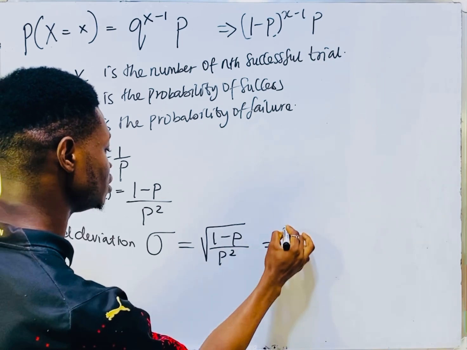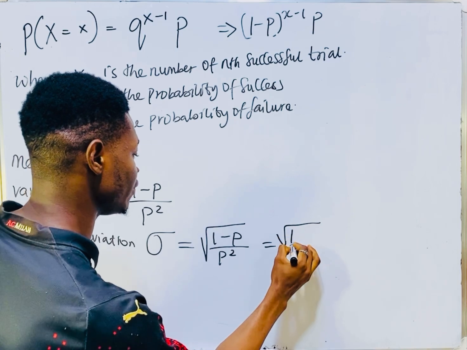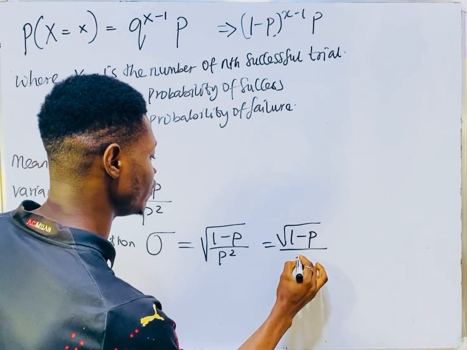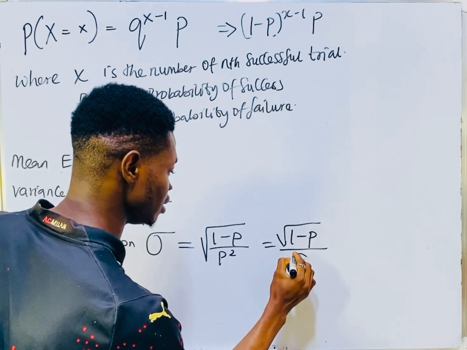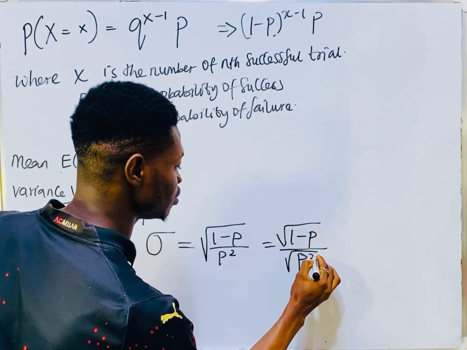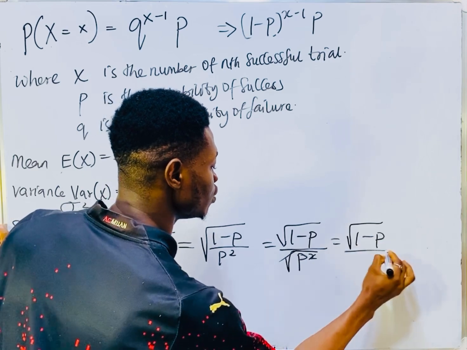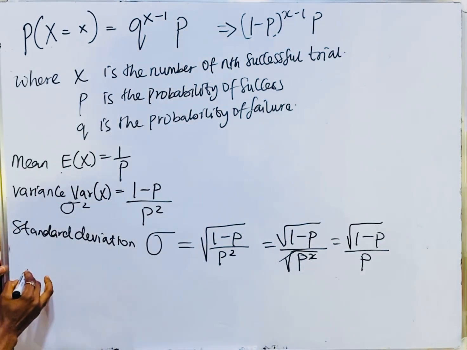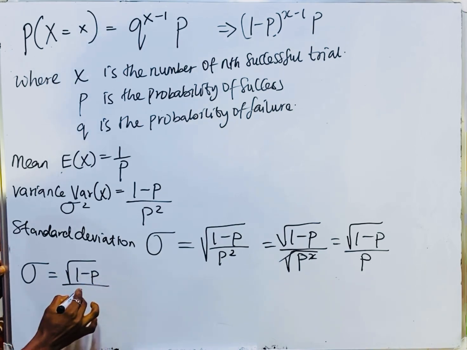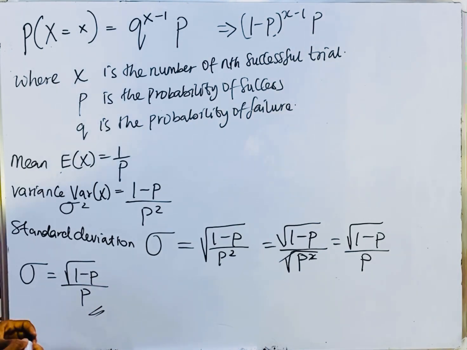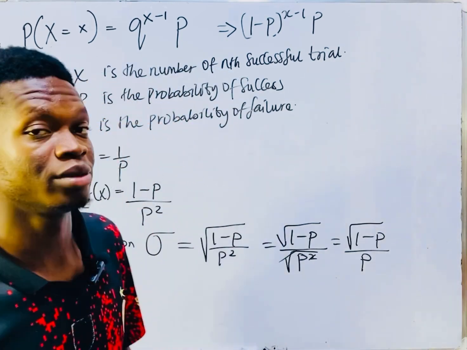If we reduce it further, we are still going to have 1 minus p over p squared. Let me write it this way so that this cancels this. We have the square root of 1 minus p over p. So our standard deviation formula is the square root of 1 minus p over p. In our subsequent videos, we'll be solving examples on this geometric distribution.